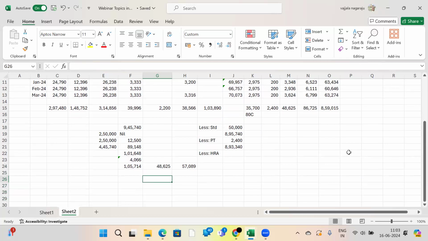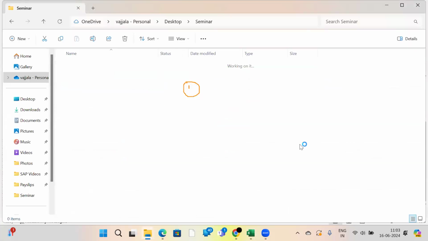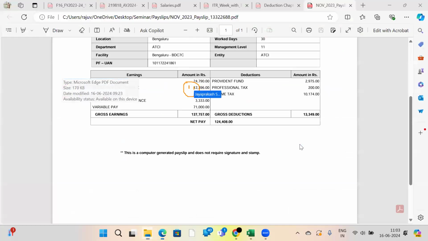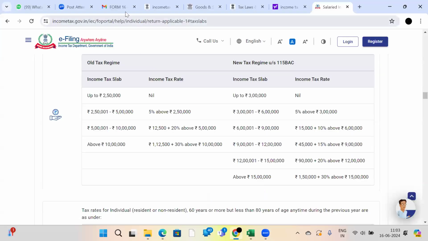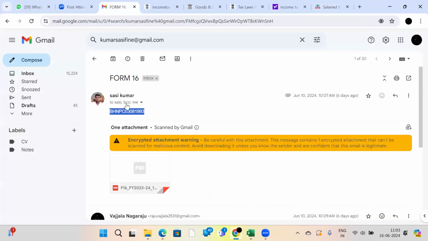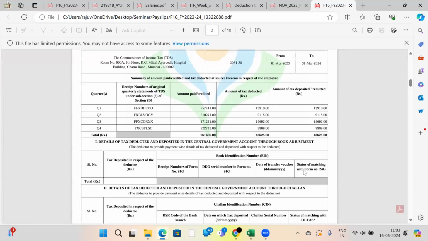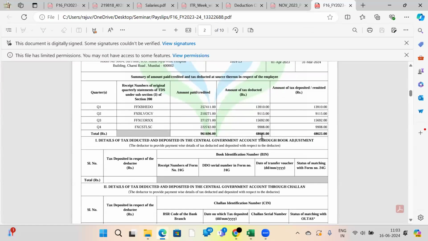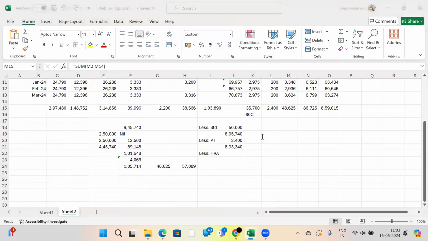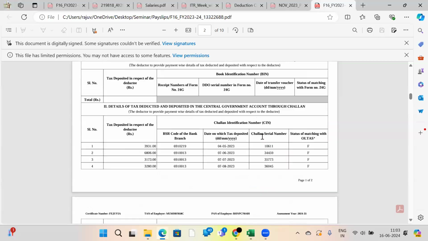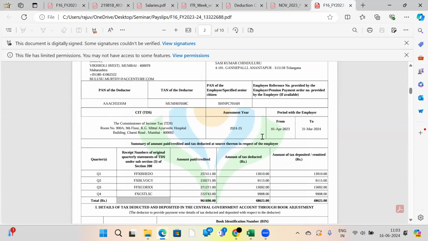So this assessee, I will open this assessee's Form 16 right now. See, 48,625 rupees.